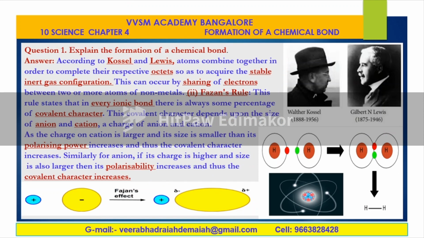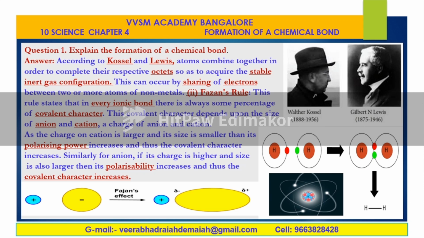Well, explain the formation of chemical bond. According to Kossel and Lewis, two great scientists, Kossel, 1888 to 1956, and Gilbert N. Lewis, 1875 to 1946, these two scientists are responsible for the explanation of the formation of chemical bond. Fajan's rule is also important.